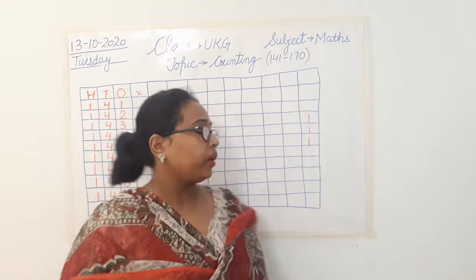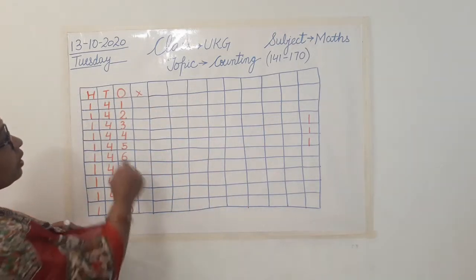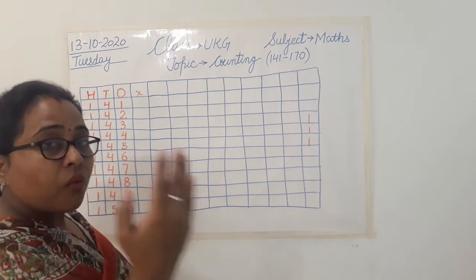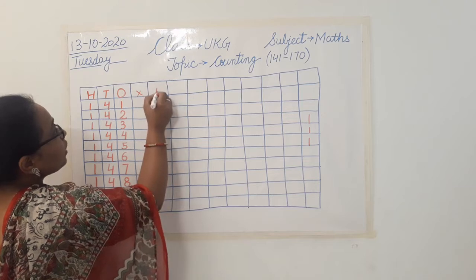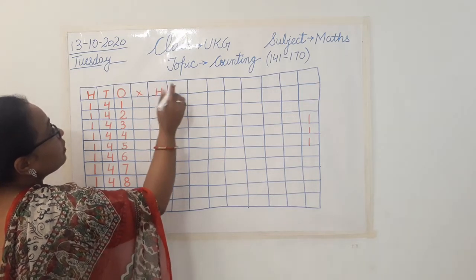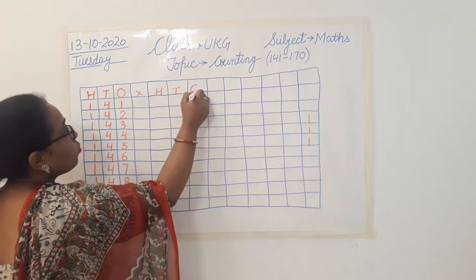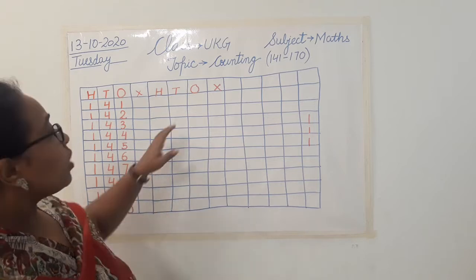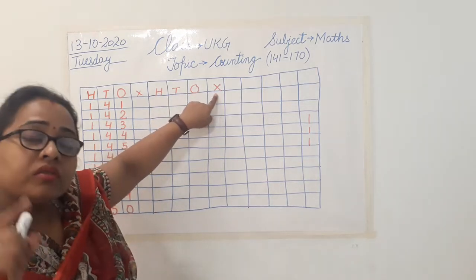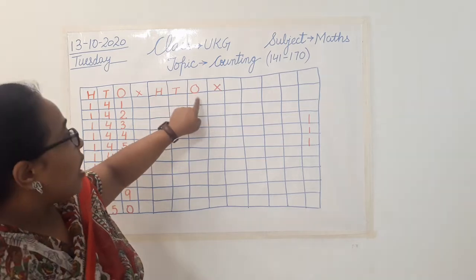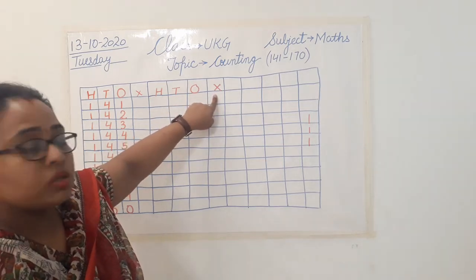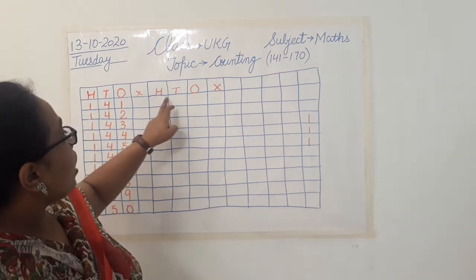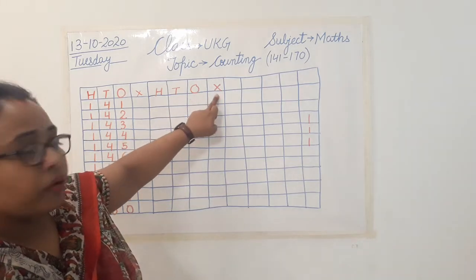Clear everyone? Okay. So now after 150 we will write again. What we are going to write? Hundreds, tens, ones. Yes. So again I'll write hundreds, then I'll write tens and I'll write ones, and once again I'll put a cross. So whenever you are writing 100, tens and ones or tens and ones, put a cross, उसी के साथ लगाना है आपको. After writing ones, you have to put the cross also. Otherwise बाद में आप भूल जाओगे और फिर इस लाइन में नंबर लिख देंगे हम. Okay? So now after hundreds, tens and ones, I have put a cross.